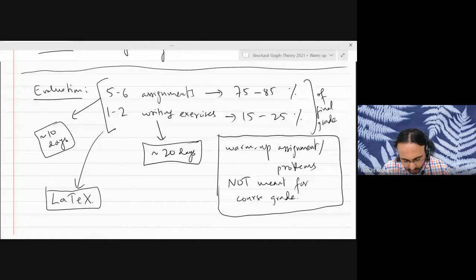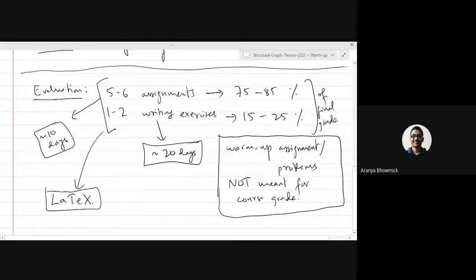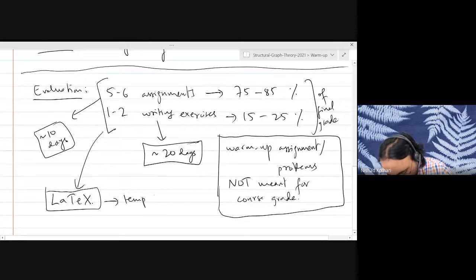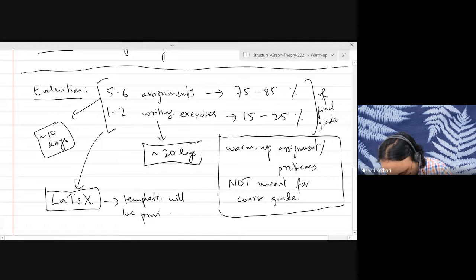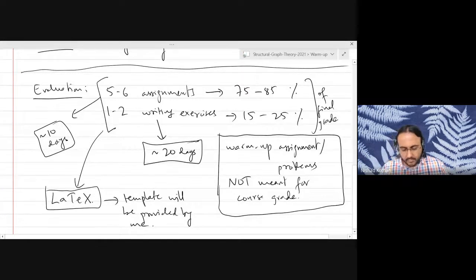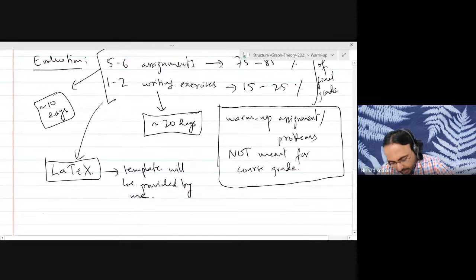You don't need to prepare the template and everything yourself. I will give that to you, but you just need to write the mathematical content in it, the responses to the problems. The template will be provided by me. Okay? Any other questions or concerns?